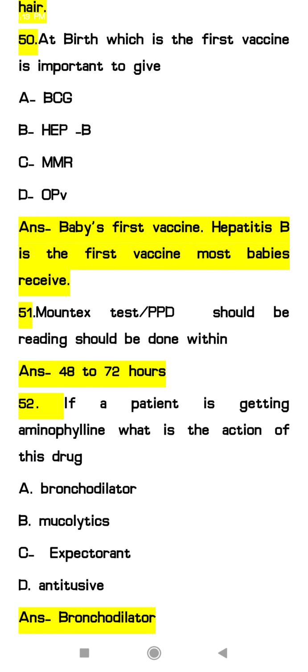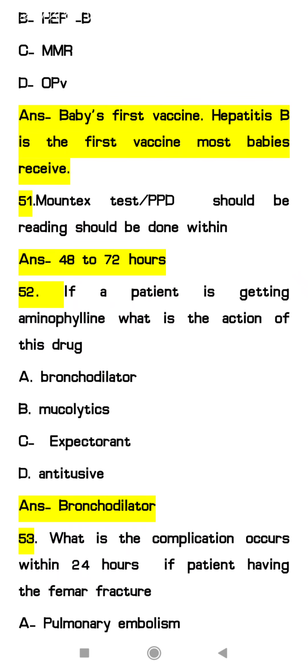Next question, Montex test PPD should be done within. So after giving Montex test, we will do the PPD reading within 48 to 72 hours. And one more question regarding the Montex test only, PPD. So they have asked regarding the route. So we will give through the intradermal route. Okay, whatever the antibiotic sensitivity test and all the PPD injection we will give through the intradermal route.